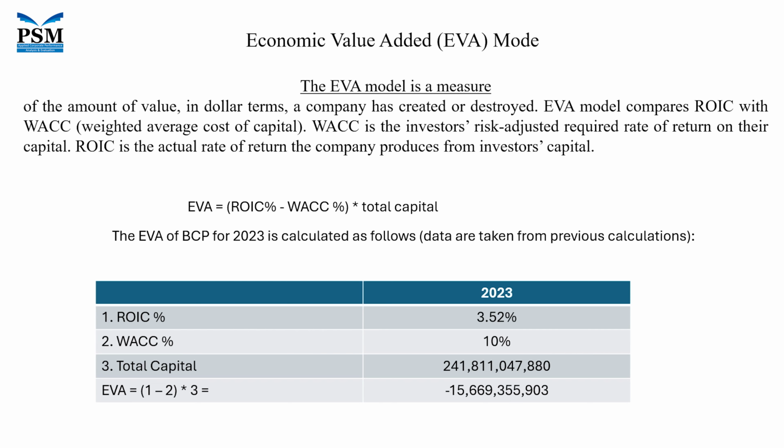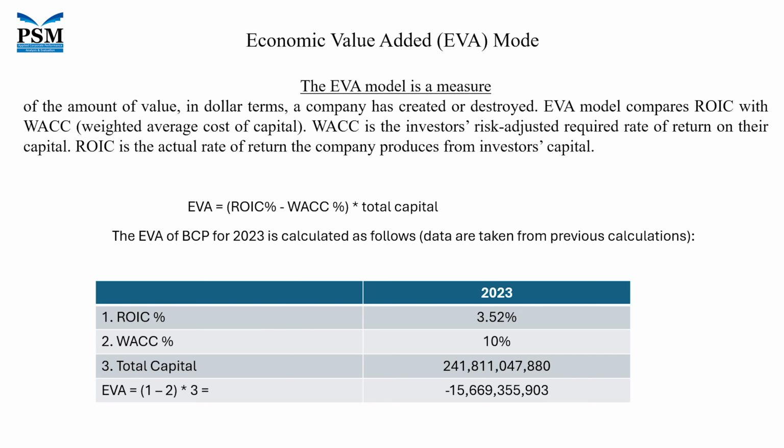Now, as long as the company's profitability is equal to 10% or greater, that is good performance. If the company generates more than 10%, it means the company has created value for the shareholders, meaning extra profit. If the rate of return is lower than 10%, the company has destroyed value.